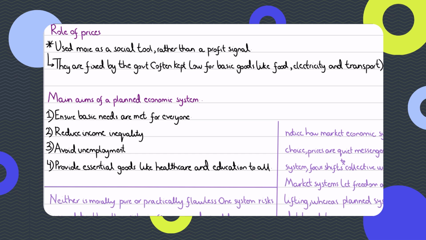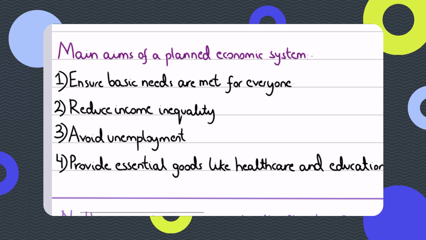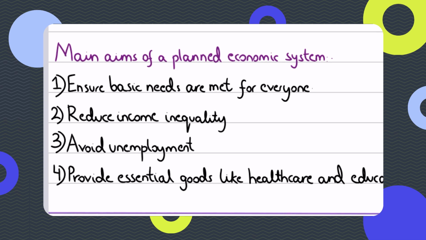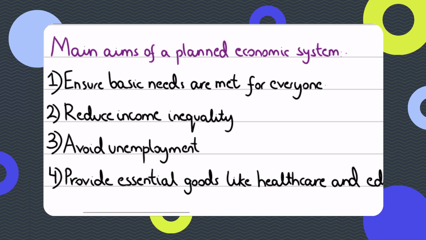So the main aim of a planned economic system is entirely different from a market-based economy. In fact, the market failures that you see in capitalistic economies, you will not find in planned economies, which are more socialist or communism-based economies.